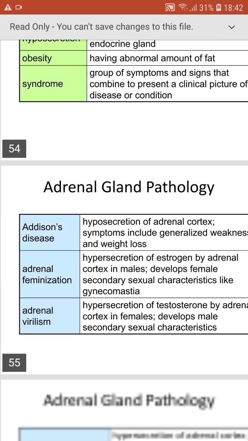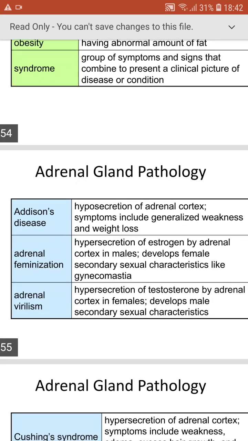And next, adrenal gland pathology is Addison's disease. Addison's disease is hyposecretion of adrenal cortex. Symptoms are generalized weakness and weight loss. Adrenal feminization, hypersecretion of estrogens by adrenal cortex in males, develops the female secondary sexual characters like gynecomastia.